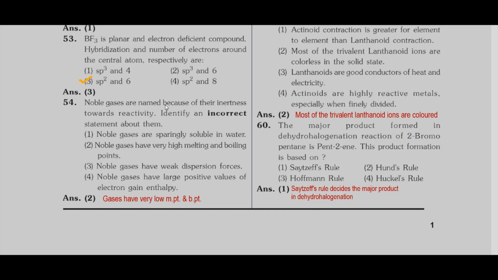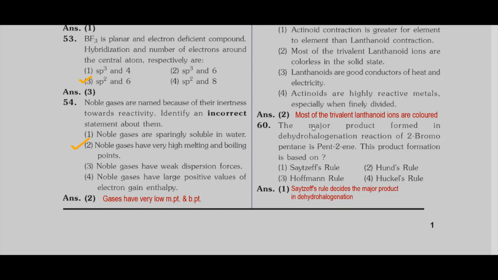Noble gases are named because of their inertness towards reactivity. Identify an incorrect statement about them. If we go through all the options, we find that option 2 is incorrect. The statement given here is that noble gases have very high melting and boiling points. We know that noble gases have very low melting and boiling points. Then how is it possible that they have very high melting and boiling points? So it is an incorrect statement. So option 2.